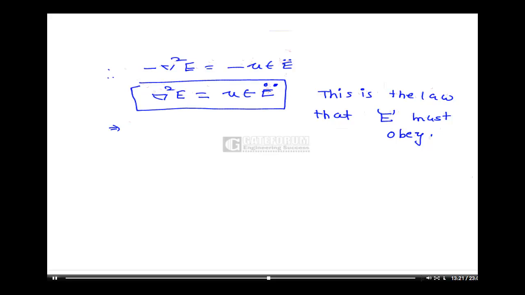So this is nothing but what? Del squared E is equal to mu epsilon ∂²E/∂t², because E double dot is nothing but second order differentiation, ∂²E/∂t².